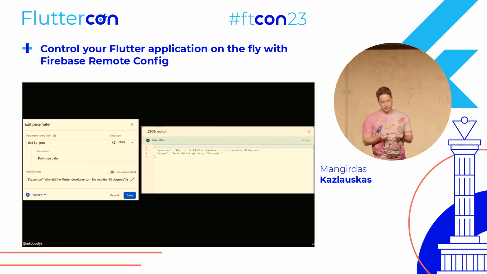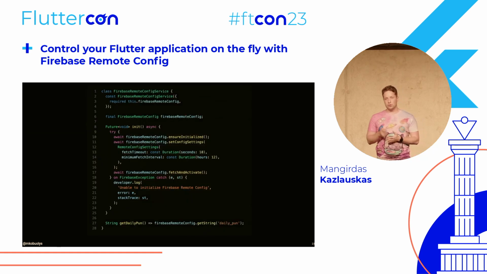Since the main part of our app is that we need to update the pun or joke daily, obviously we need to do this remotely, because it doesn't really make sense to change the daily pun and then ask the user to update the app. So we create a dedicated parameter for that. We create a daily pun, which is of type JSON. This JSON consists of 2 properties: one is question and the other is answer. Those are the 2 sides of the card that you saw before. And then we get to the code.